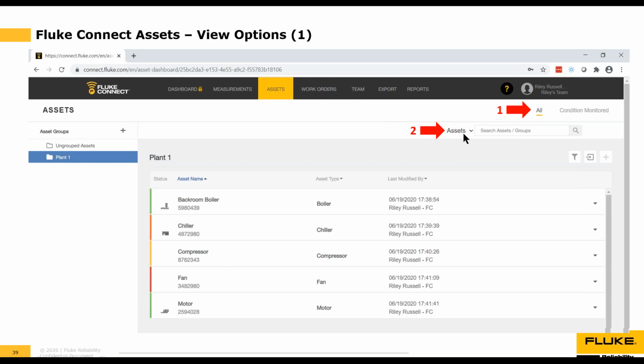The great thing too is that if you've used a common naming convention, like you put the word motor in all of your motor type assets, you could just type in the word motor and it will pull up every asset with the word motor in it. So automatically you can do that.